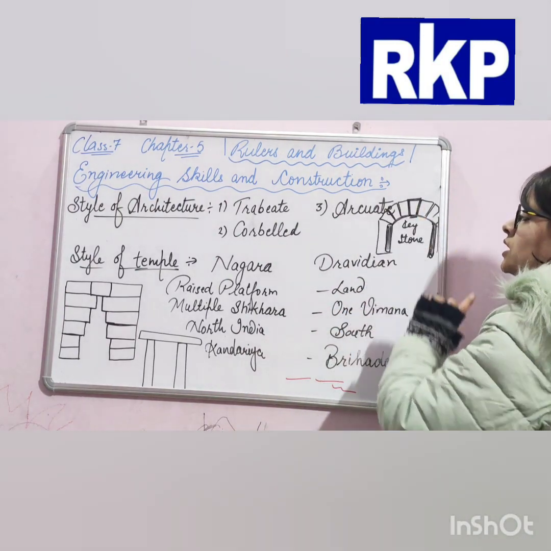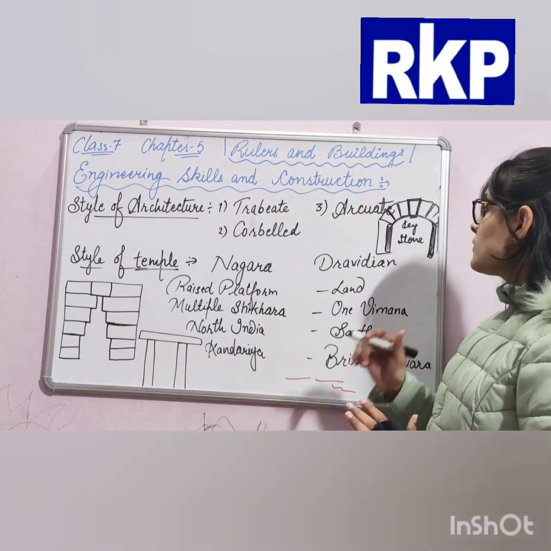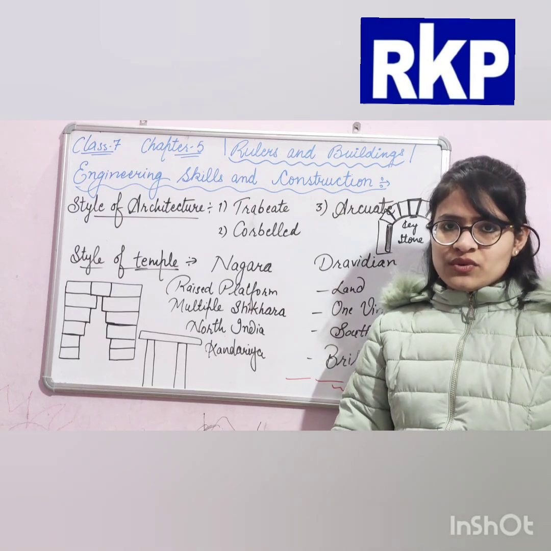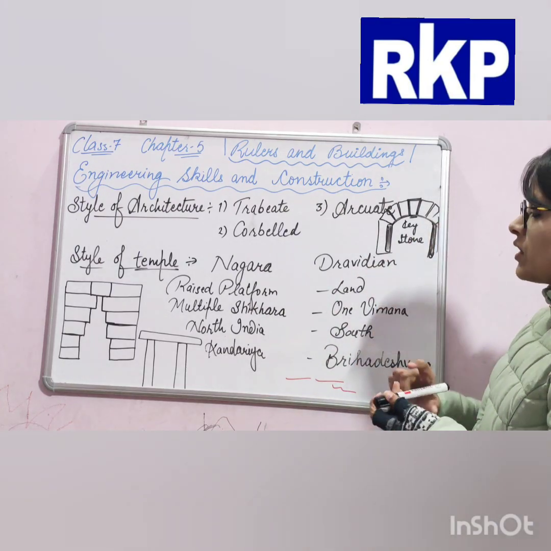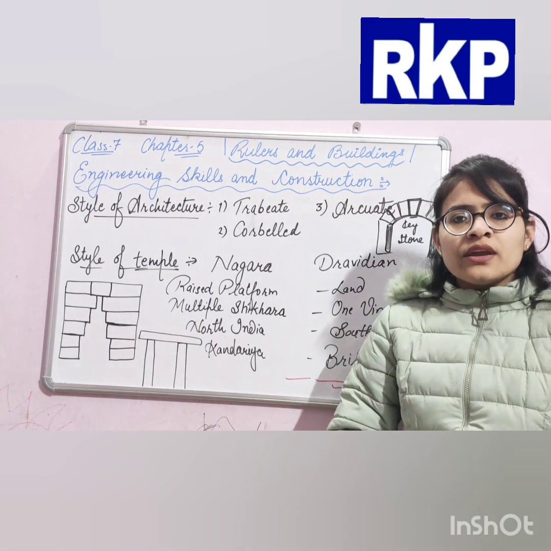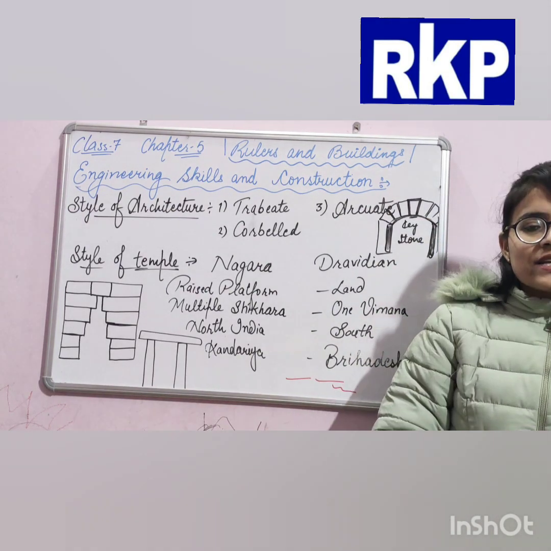So this is called the keystone. And this type of arcuate is called a true arch as well. True arch. This is a form of arch, and this is known as a true arch.